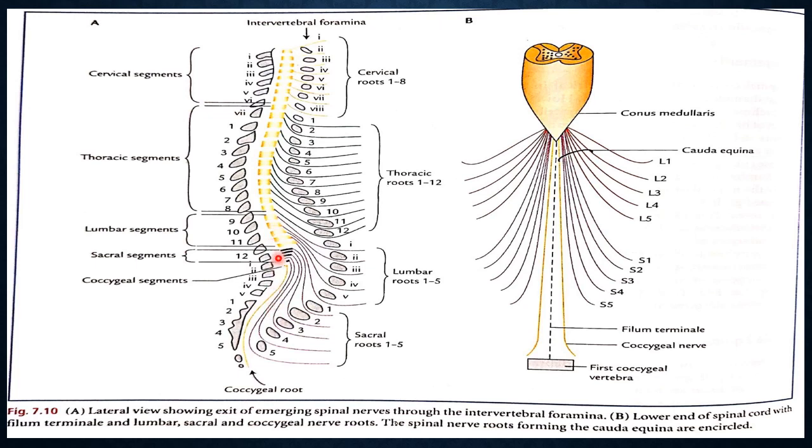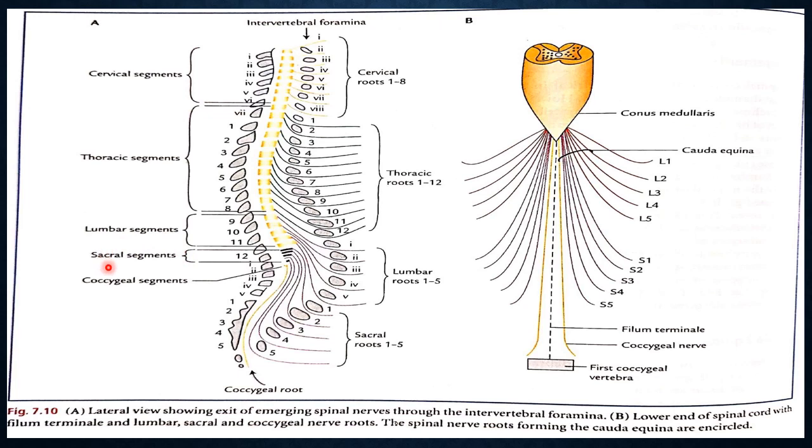Basically, the lower lumbar, sacral and coccygeal segments do not correspond with the vertebrae because the cord ends at the lower border of L1. The corresponding vertebra of the sacral, lower lumbar and coccygeal segments is much higher than the spinal segments.